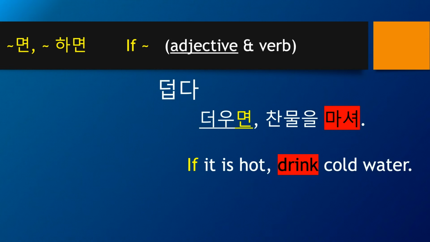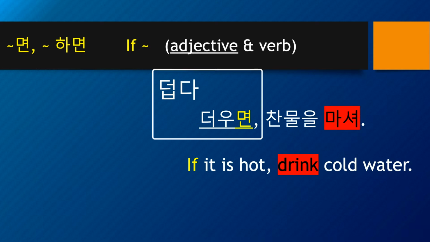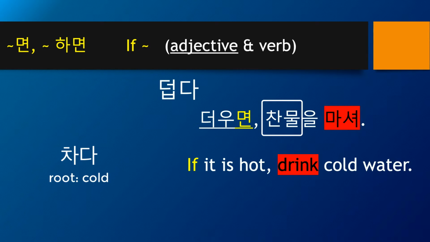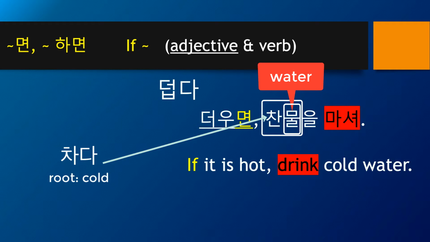In the previous episode, we already learned about 덥다 or 춥다. 덥다 is hot, 춥다 is cold. So 더우면 is a variation of 덥다, 더우면. You see the 면 over here. 찬물 is cold water. 찬 comes from 차다, the root word. So 찬물 means cold water.